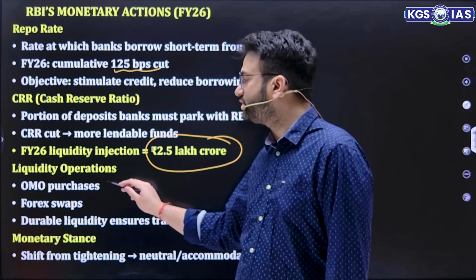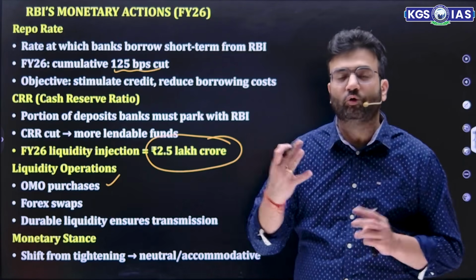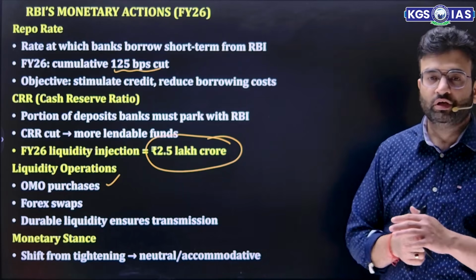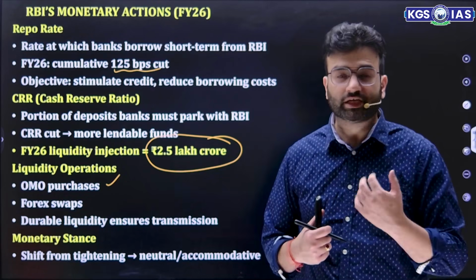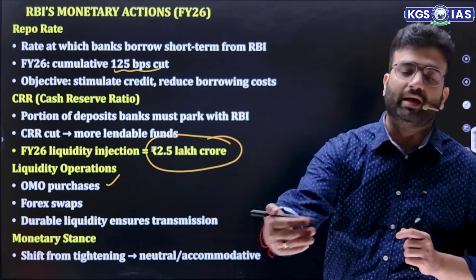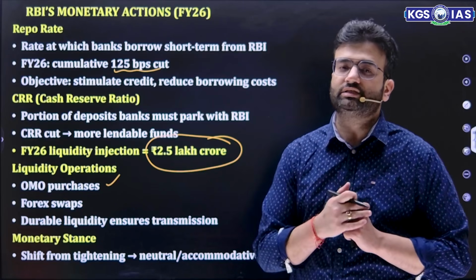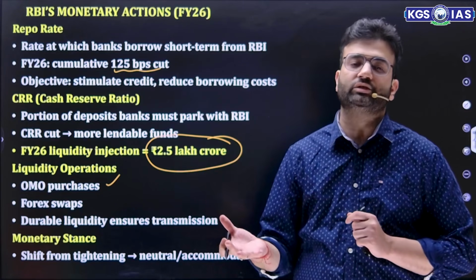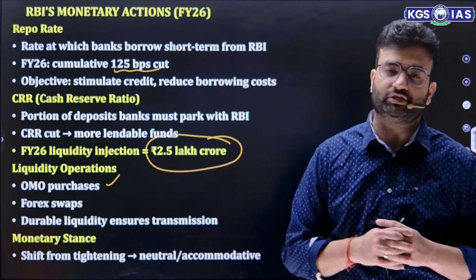Then liquidity operations, OMO purchases. What is the meaning of OMO purchases? OMO means open market operation. So when the government is actually buying the securities from the commercial banks or from the people, that means they're giving money back to them. This is again a very important tool. If there is high inflation in the system, RBI usually sells these OMO so that people buy them, and this is a very important tool in inflation management.